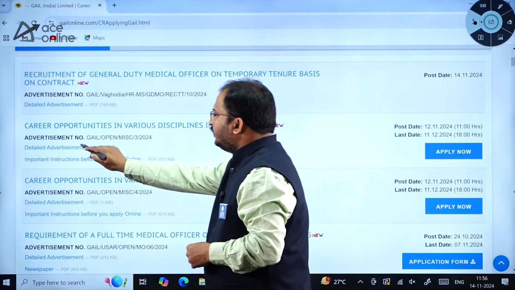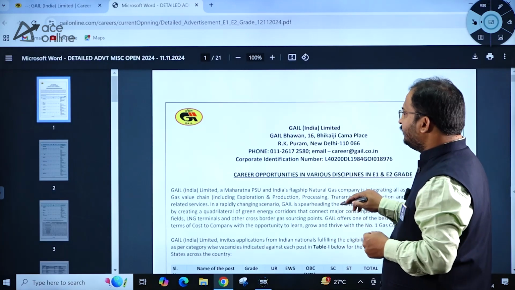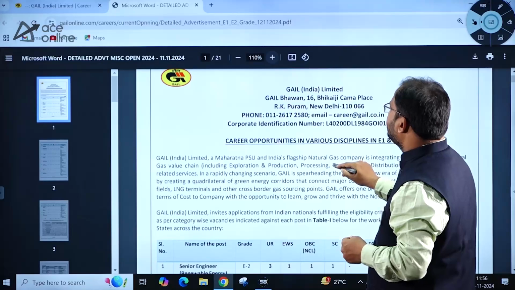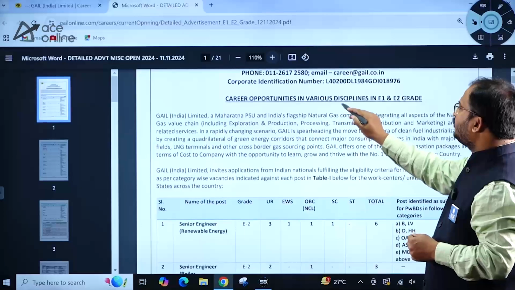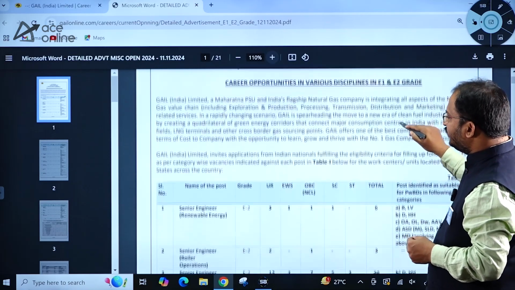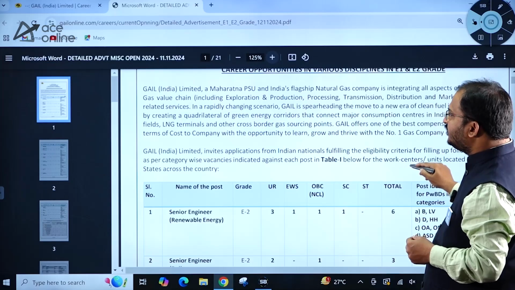Now let me show you the detailed advertisement. If you click here, you can see the detailed advertisement. GAIL India Limited, career opportunities in various disciplines in E1 and E2 grade. Here you can observe the various vacancy positions.